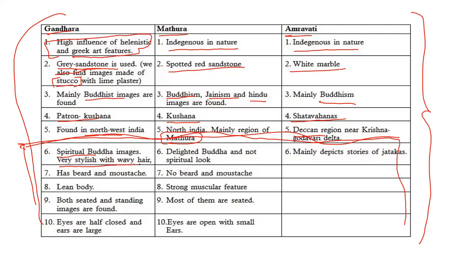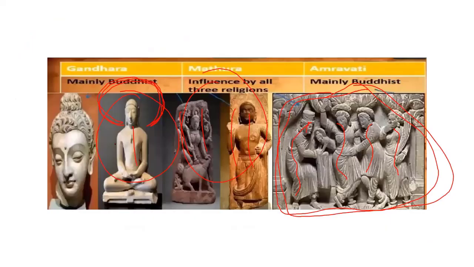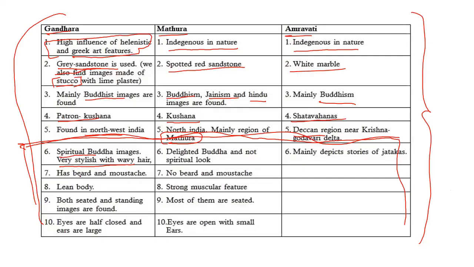You can see these wavy hairs here, right? So Buddhas were depicted with wavy hair, beard and mustache were also present, and a lean body.